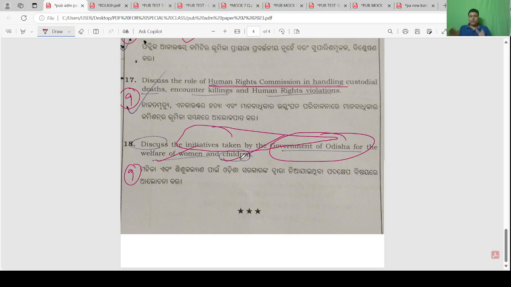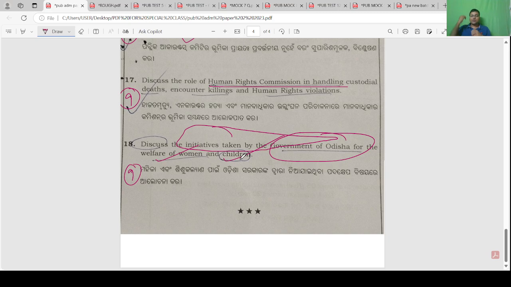Women police station, yes, it is an initiative. OHRC initiative. Reservation in exams, reservation in college, initiative. So in this way you need to write initiative.